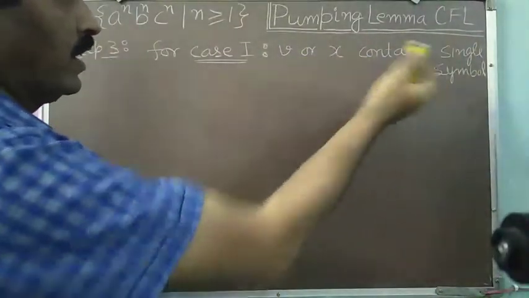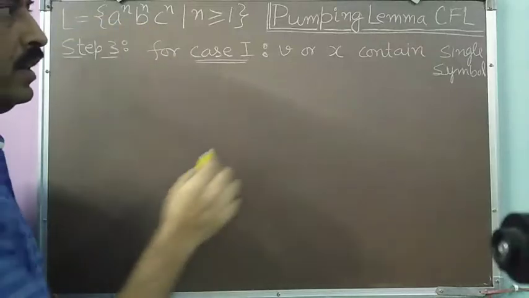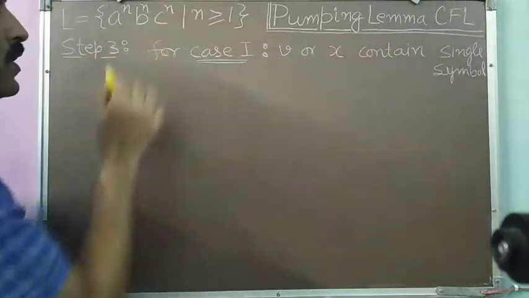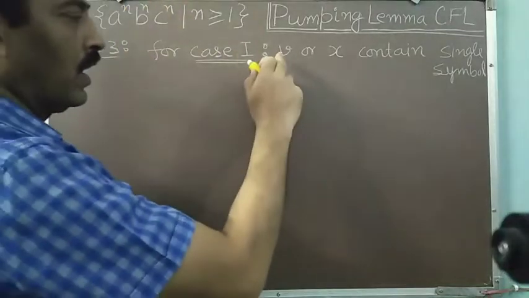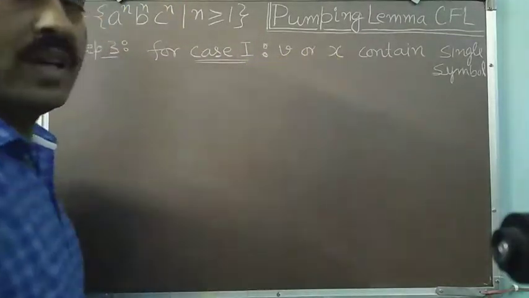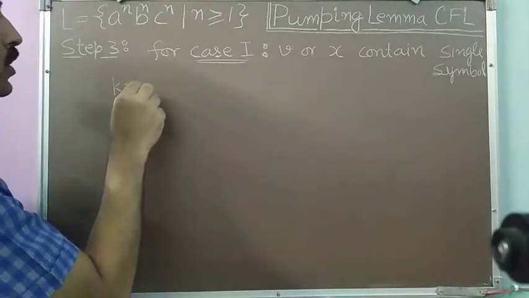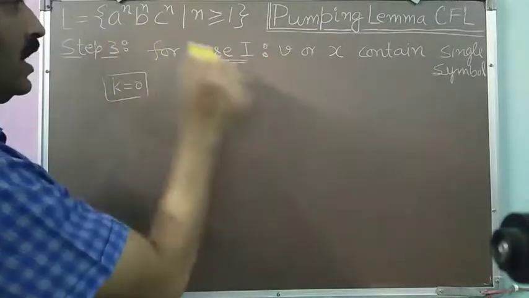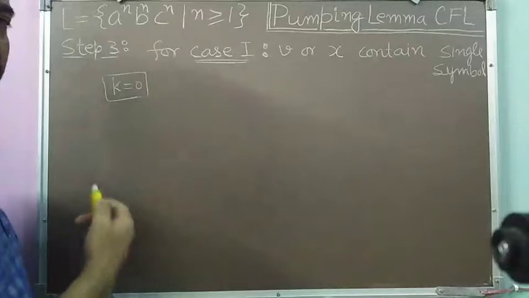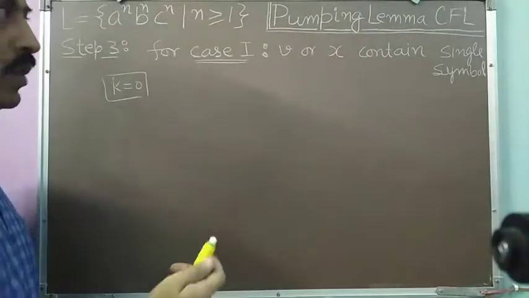Suppose v contains some of the a's and suppose x contains some of the c's. So the symbol b will neither come in v nor in x. If I take k equal to 0, the number of a's in v will be reduced, and the number of c's in x will be reduced.